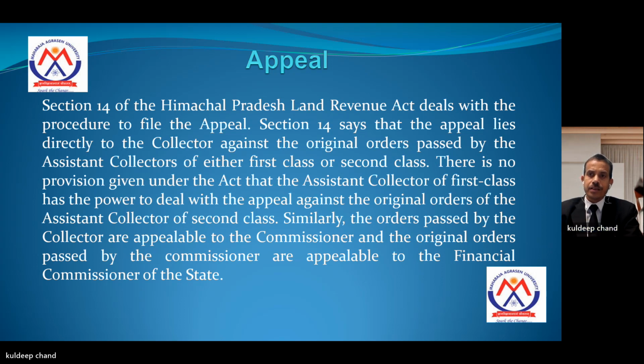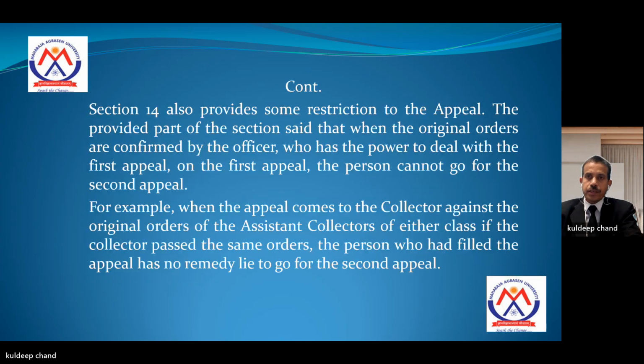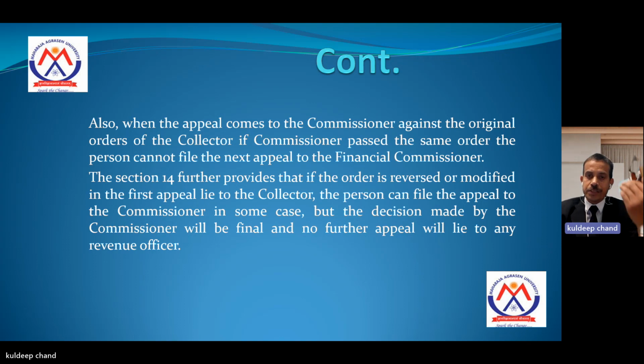For example, when the appeal comes to the collector against the original order of the assistant collector of either class, if the collector passes the same orders, the person who had filed the appeal has no remedy to go for a second appeal. And also when the appeal comes to the commissioner against the original order of the collector, if the commissioner passes the same order, the person cannot file the next appeal to the finance commissioner.